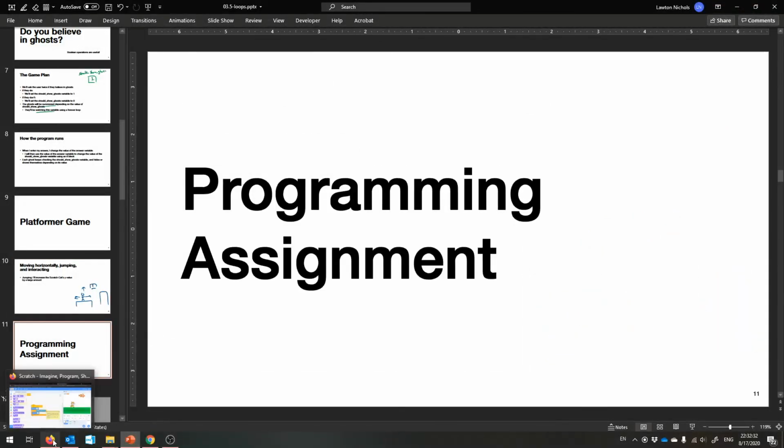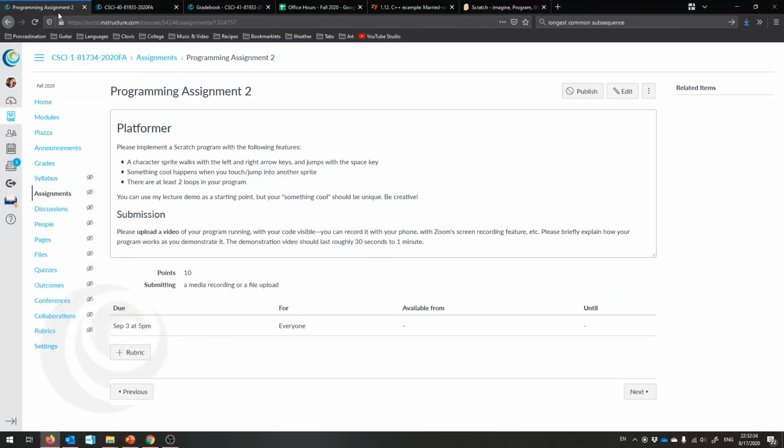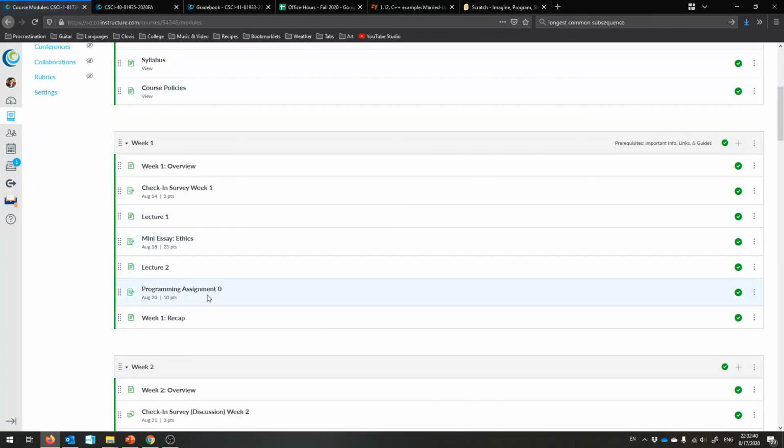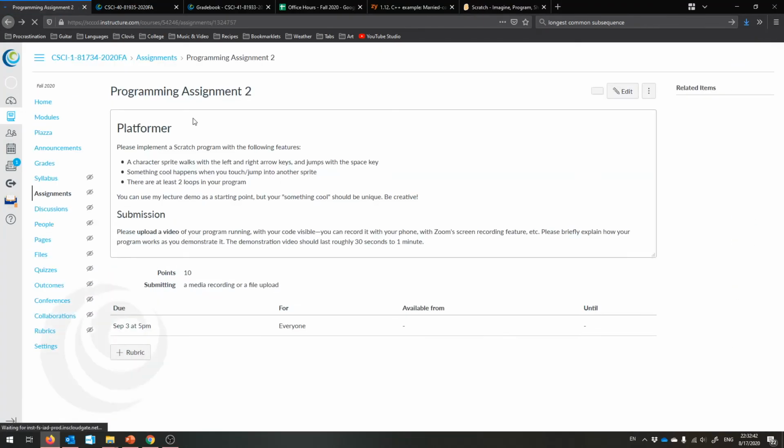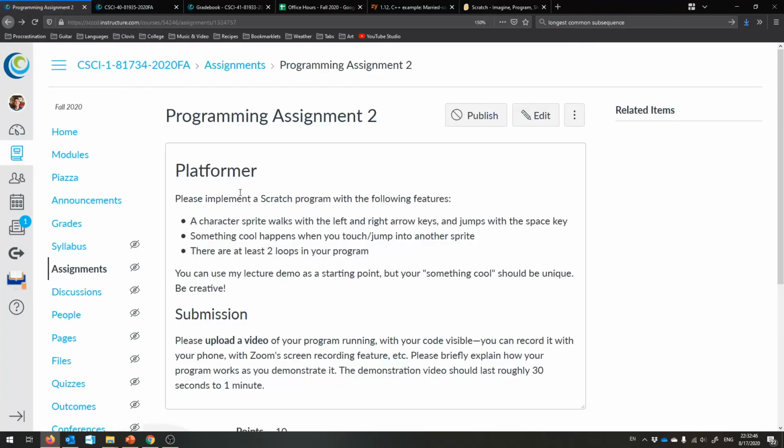Did I number these properly? Did I call the first one 0? Yeah, good. So this is your programming assignment 2, and your job is to implement a Scratch program with these features. I want your character sprite to walk and jump.